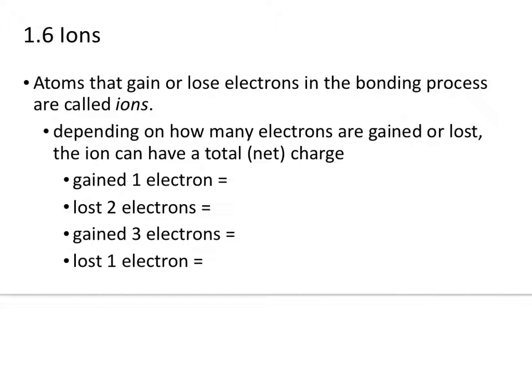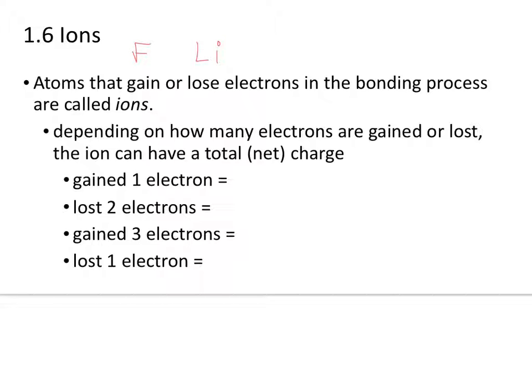Which leads us to the last idea in this video segment, and that is the concept of an ion. An ion is an atom that gains or loses electrons. Now wait a minute right here. If you flip back, which atom with lithium and fluorine gained electrons? Well, fluorine did, right? Fluorine, just F, not FL, gained one electron from lithium. And then lithium lost or gave up one electron to fluorine because that made both of them stable, made both of them happy. So both of these are what we call ions.